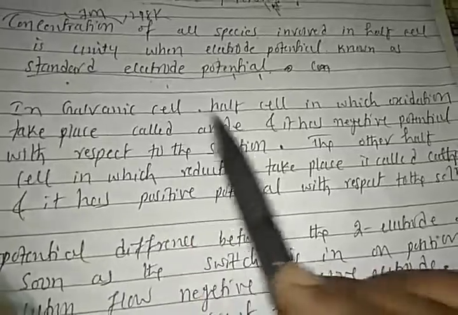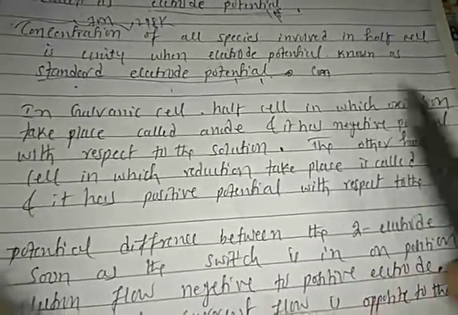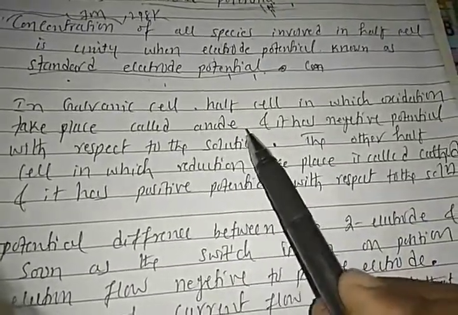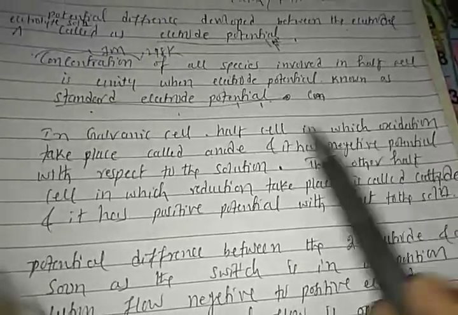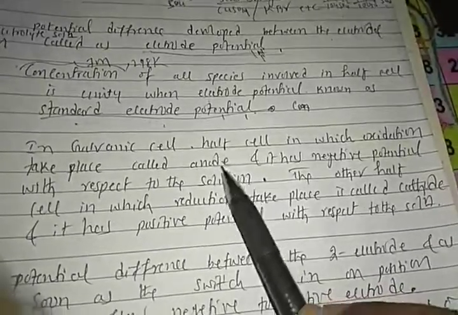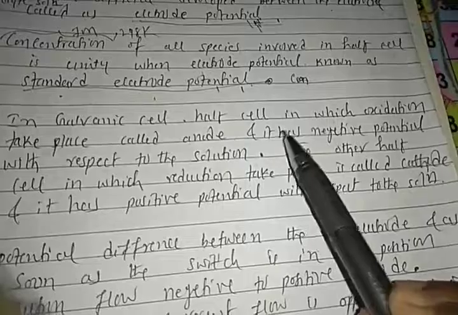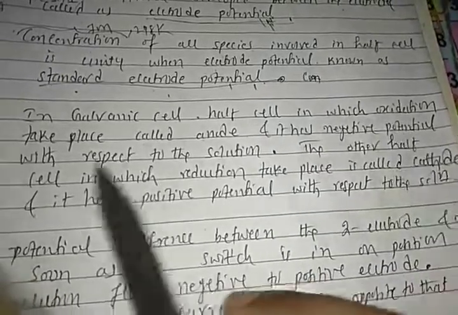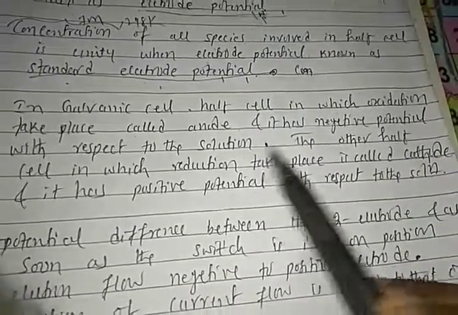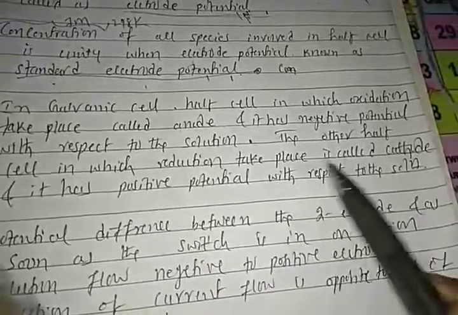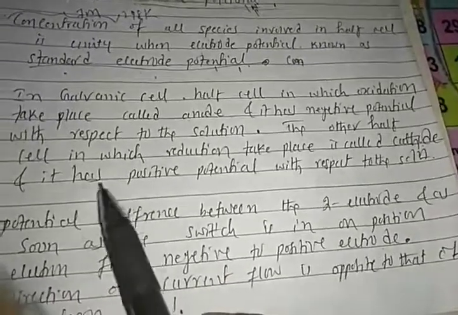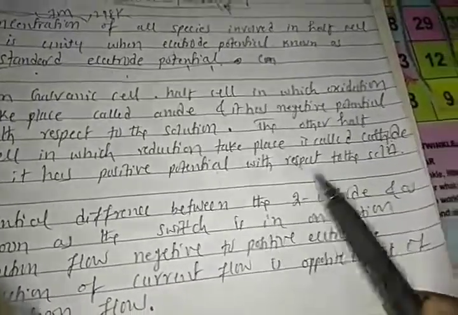Understood students? Okay. In the galvanic cell, the half cell in which oxidation takes place is called the anode, and it has a negative potential with respect to the solution. The other half cell, in which reduction takes place, is called the cathode. It has a positive potential with respect to the solution.